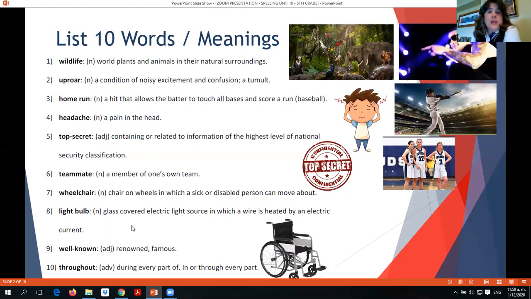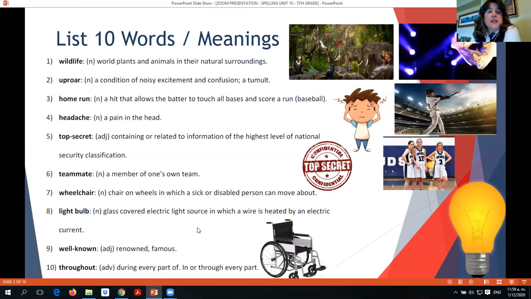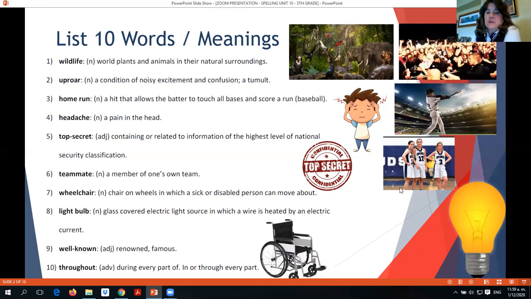Then we have number 8, light bulb. It's a glass-covered electric light source. Okay, we use it all the time in our homes.